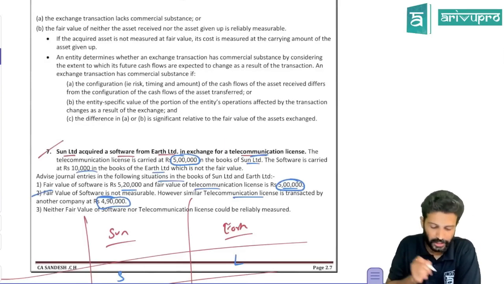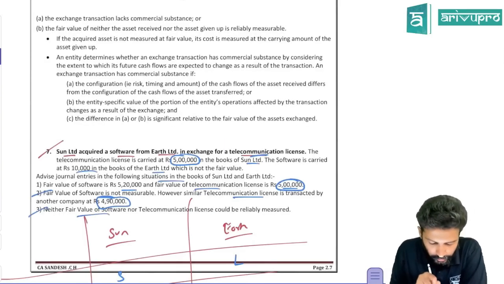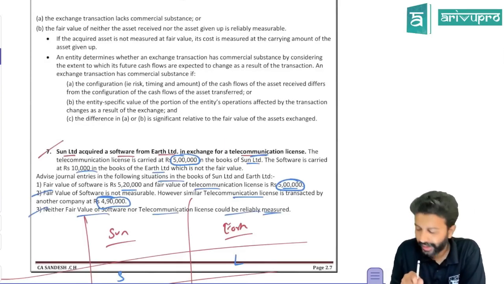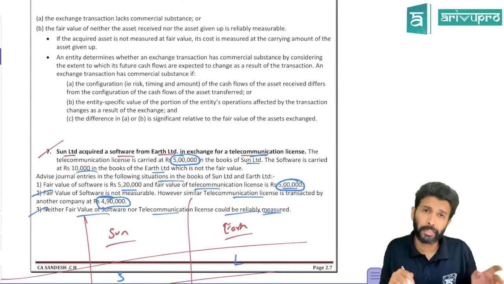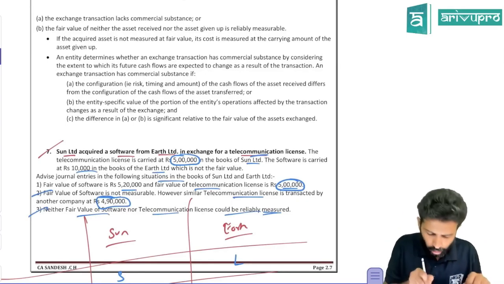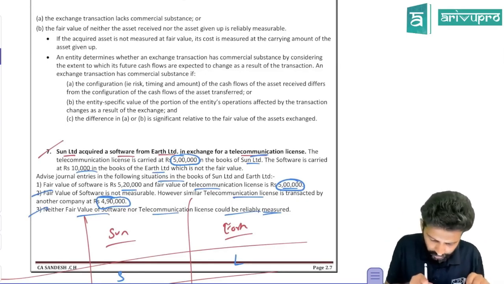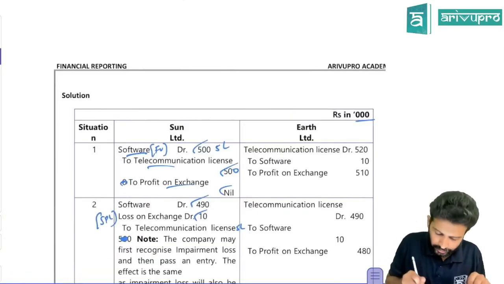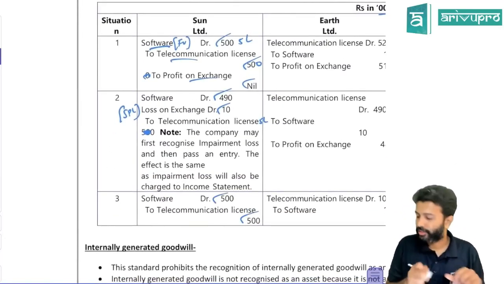All right. Second scenario. Third scenario. Neither fair value of software could be reliably measured. Both assets' fair value, if you cannot measure, then you use book value. What is the book value of license? 5 lakh. That means software also will be recorded at 5 lakh. Telecommunication license will be credited for 5 lakh.